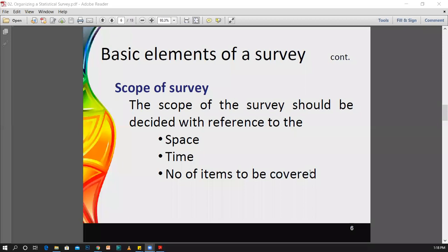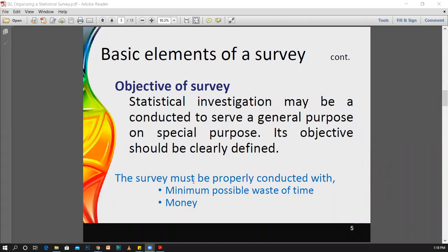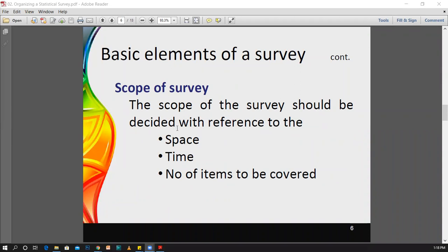Therefore, in the previous slide I also told you that the survey must be properly conducted with the minimum possible waste of time and money. Therefore, when we are going to conduct the survey, we have to pay attention to the time, as well as the space, as well as the money and the number of items to be covered.